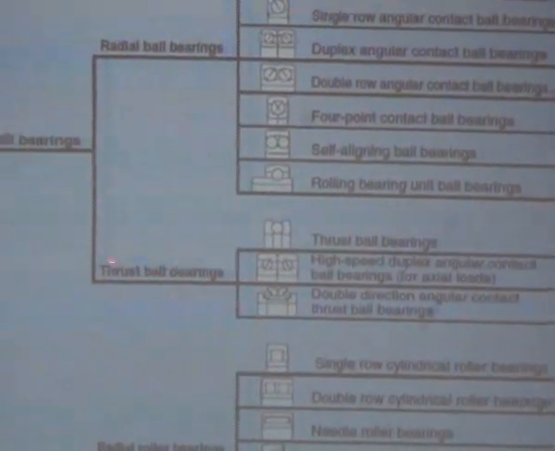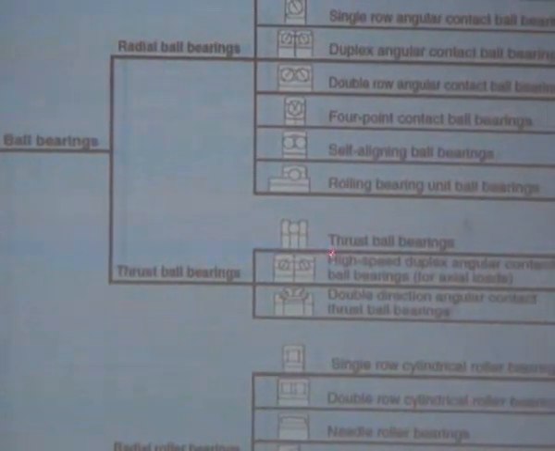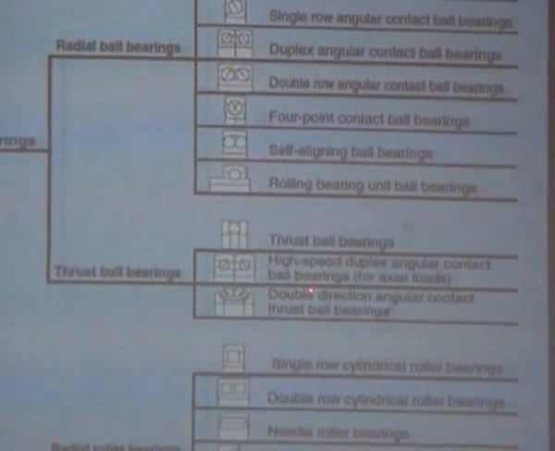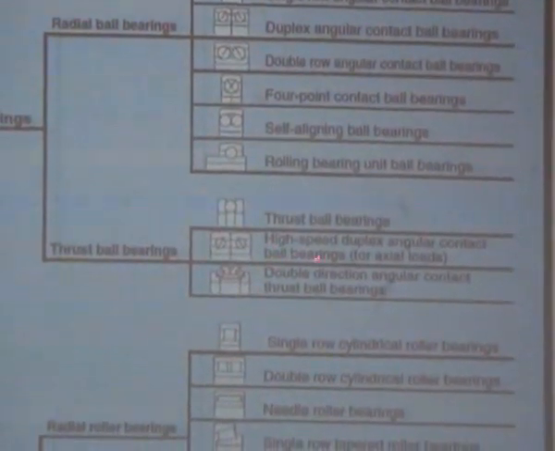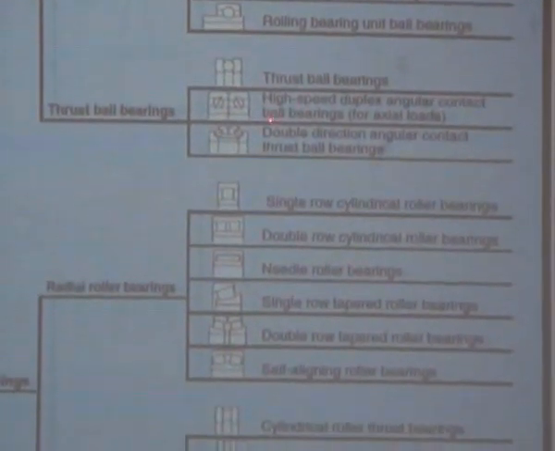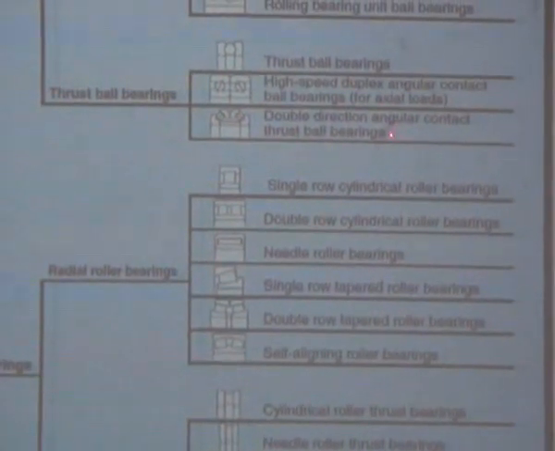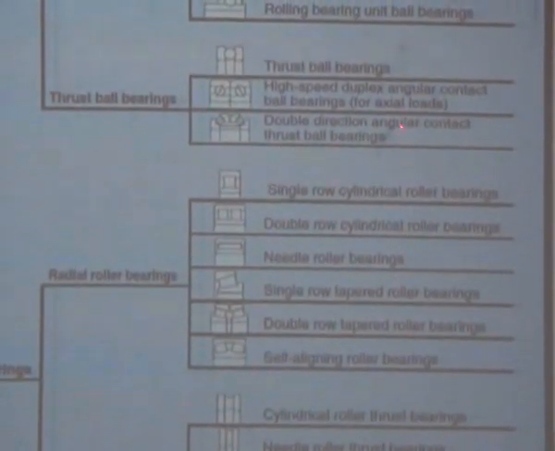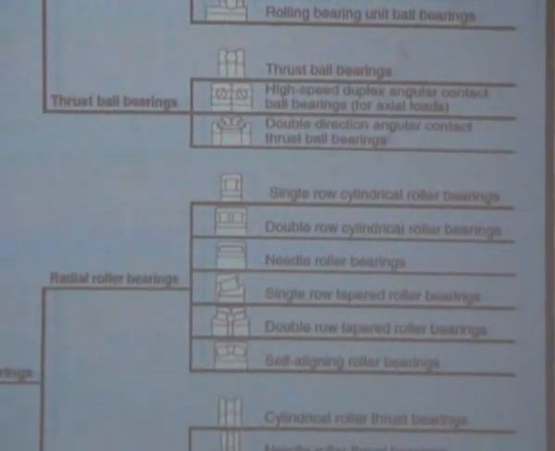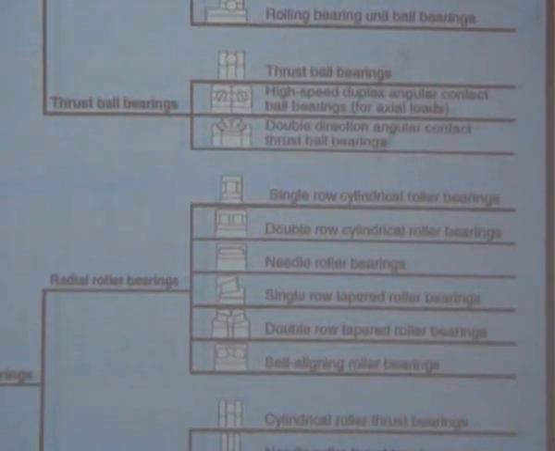If you take thrust ball bearings, and then high speed duplex angular contact ball bearings. Once again, high speed duplex means double angular contact ball bearings. Here you can see the double bearings. Then double direction angular contact thrust bearings. Double direction means one is in this direction and one is in this direction. So it is called double direction angular contact ball bearings.